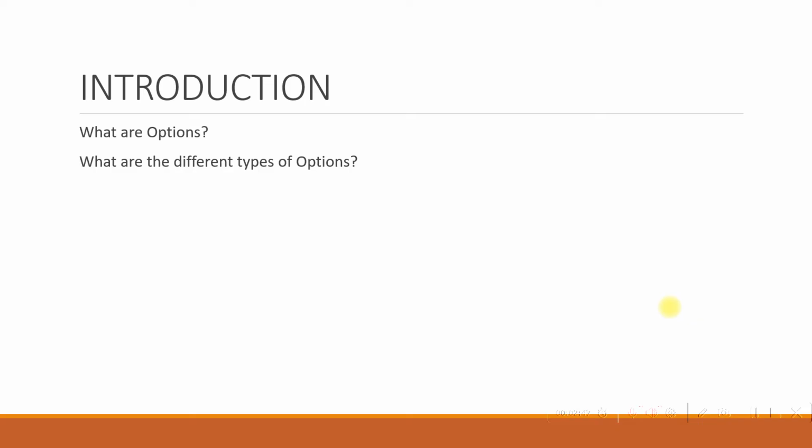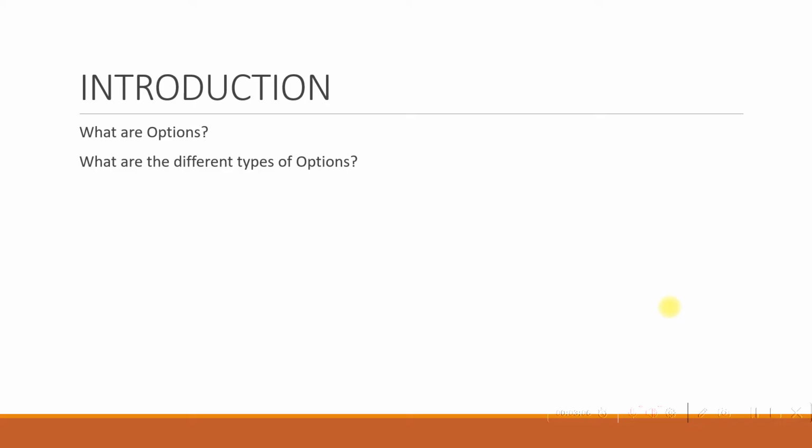So in a put option, the buyer has a choice to sell stocks of the underlying asset, and it is sold to the seller of the options contract at a predetermined price on a particular day. So that is how it is put.